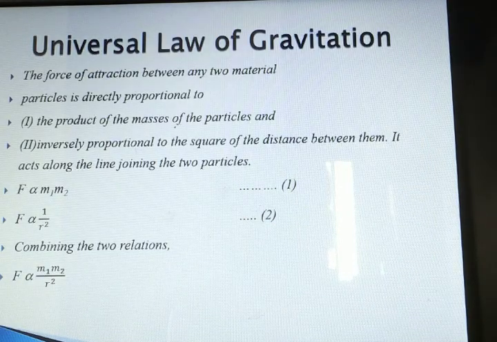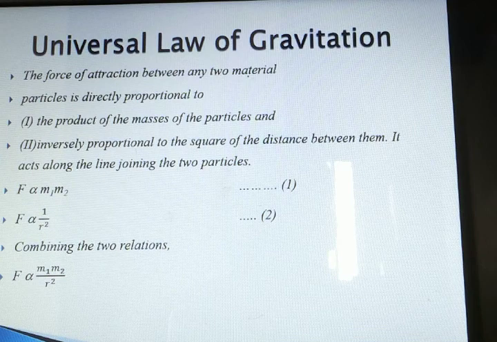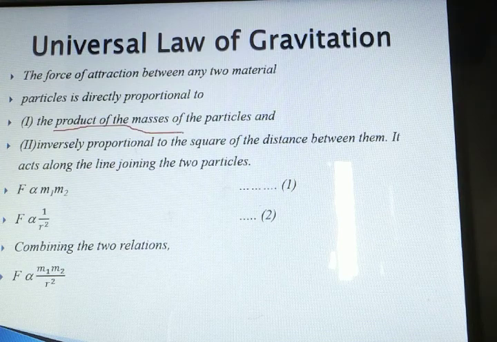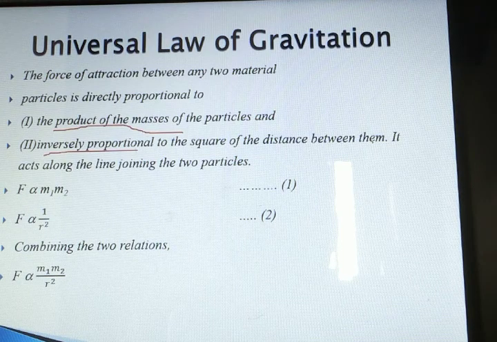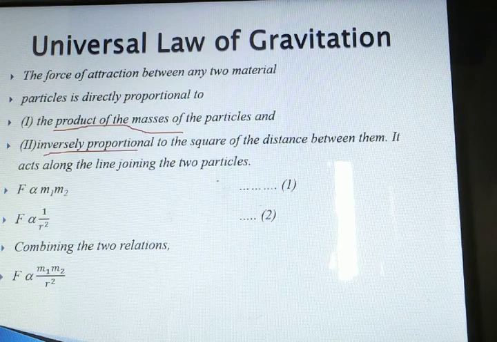Now based on all this phenomenon, he has given one law, that is the universal law of gravitation. Force of attraction between any two material particles is directly proportional to, first, the product of the masses of the particles. Second, inversely proportional to the square of the distance between them. Okay, it acts along the line joining the two particles.